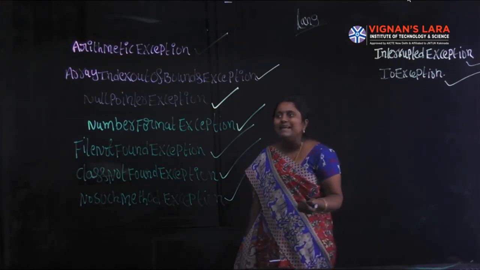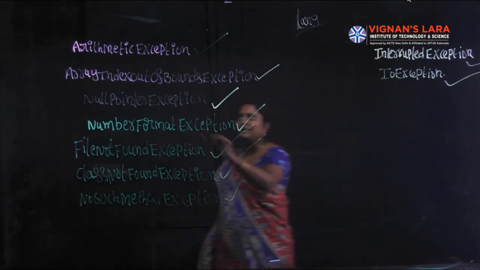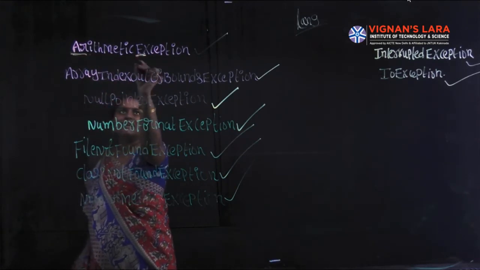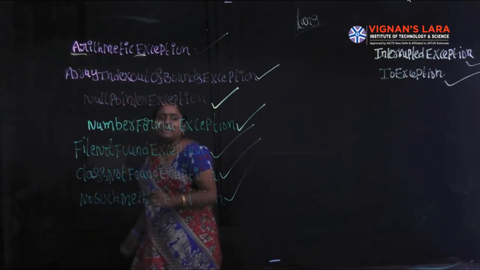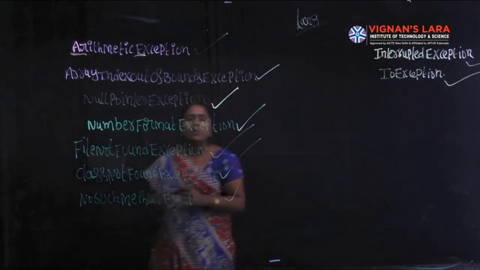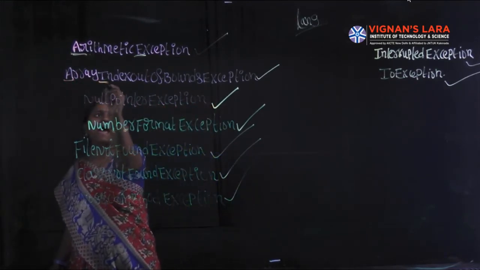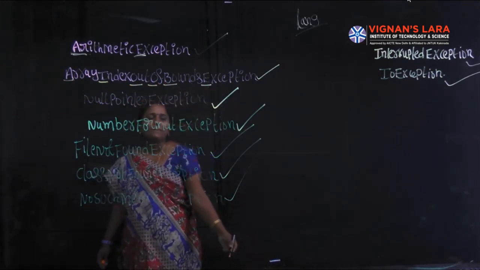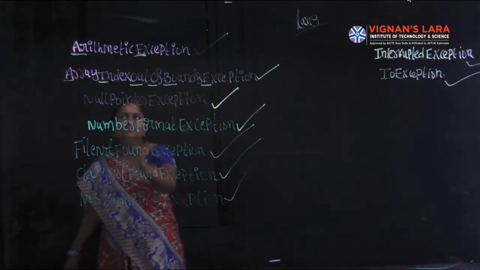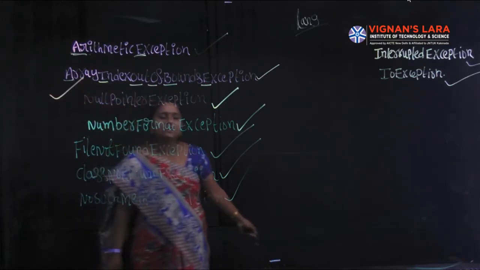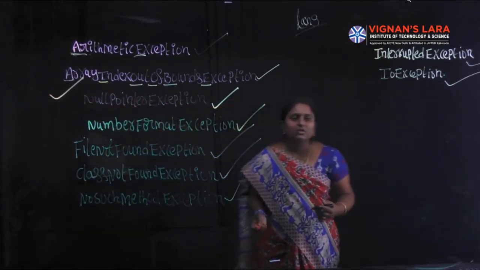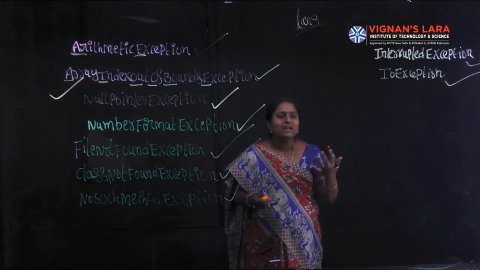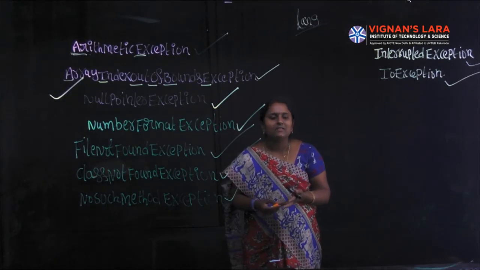Next one, array index out of bounds exception. In arithmetic exception, A and E should start with uppercase letters. These all are predefined classes. In array index out of bounds exception, A, I, O, B, E should start with uppercase letters. Array index out of bounds exception is caused when we try to access an element that is out of the bounds of an array.